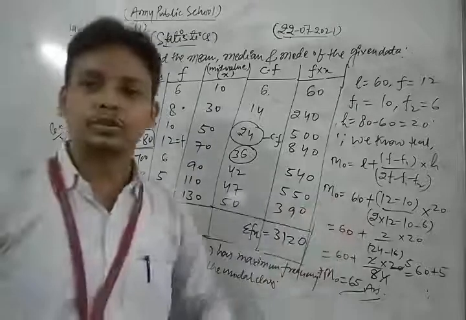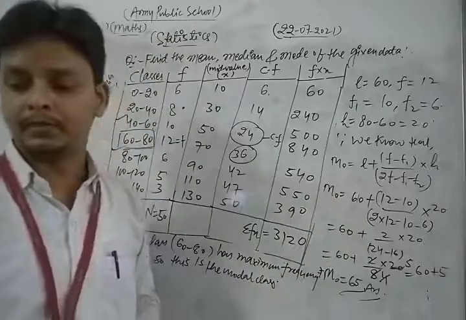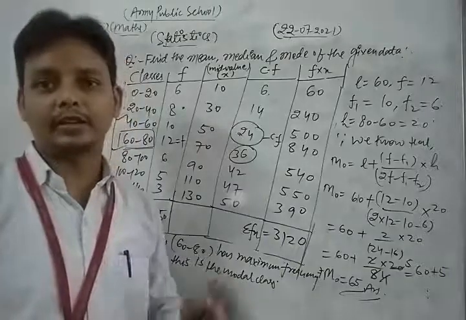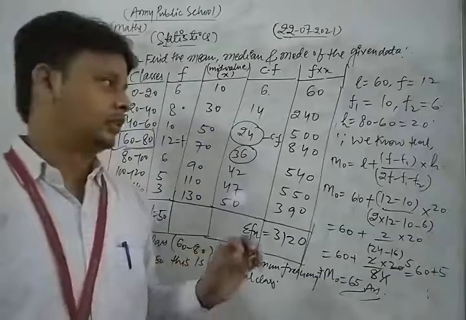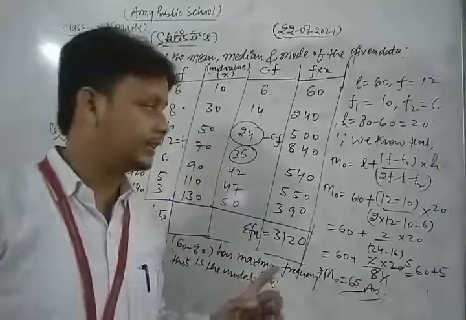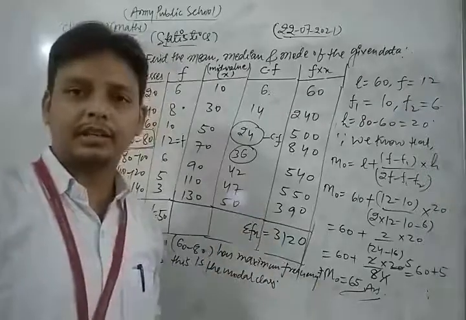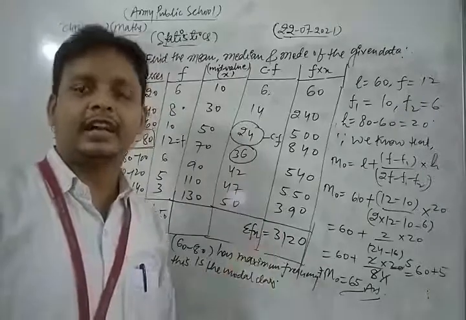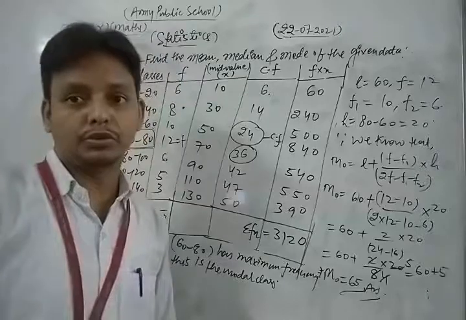Okay. So dear students, in this question we find all the important topics related to that chapter: we find the mean of the given data, the median of the given data, as well as the mode of the given data. Thus, dear students, this is one of the most important questions of your syllabus.